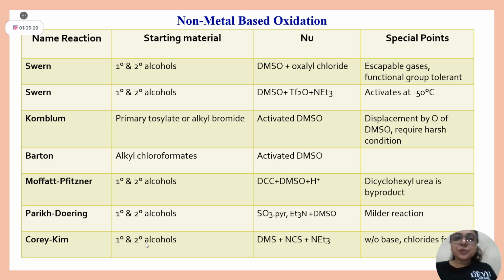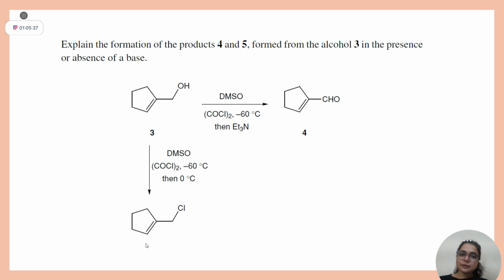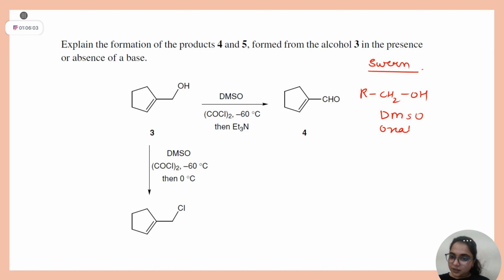Okay, let's come to non-metal based oxidation. So student, to this slide you can come later also. Let me tell you before solving this question, listen to my theory part. Okay, let's go by Swern. You have this primary alcohol, let's say. Swern has DMSO, oxalyl chloride. I myself have put this reaction in my lab. It is very interesting reaction, but it is very smelly.